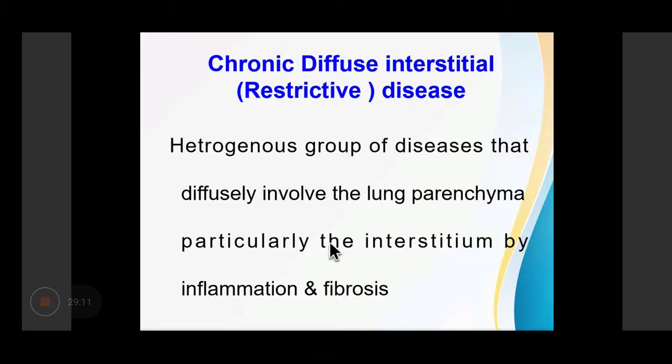So then we come on to chronic diffuse interstitial diseases or restrictive diseases. This is a heterogeneous group of diseases which diffusely involve the lung parenchyma, particularly the interstitium, leading to inflammation and fibrosis.